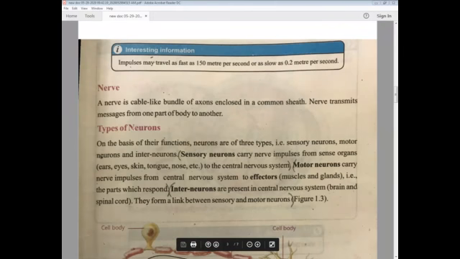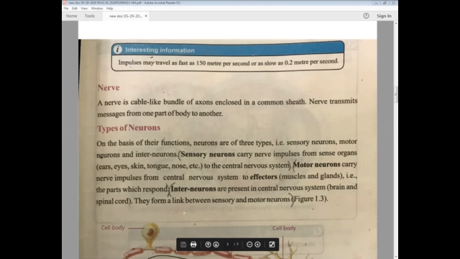Nerve transmits messages from one part of the body to another. This is the function of nerve, that it transmits messages from one part of the body. Let's say I got an injury on my finger, then the nerves present in the finger area will transmit a message to our brain that I have to remove my hand from that injury. This is the purpose of nerve.